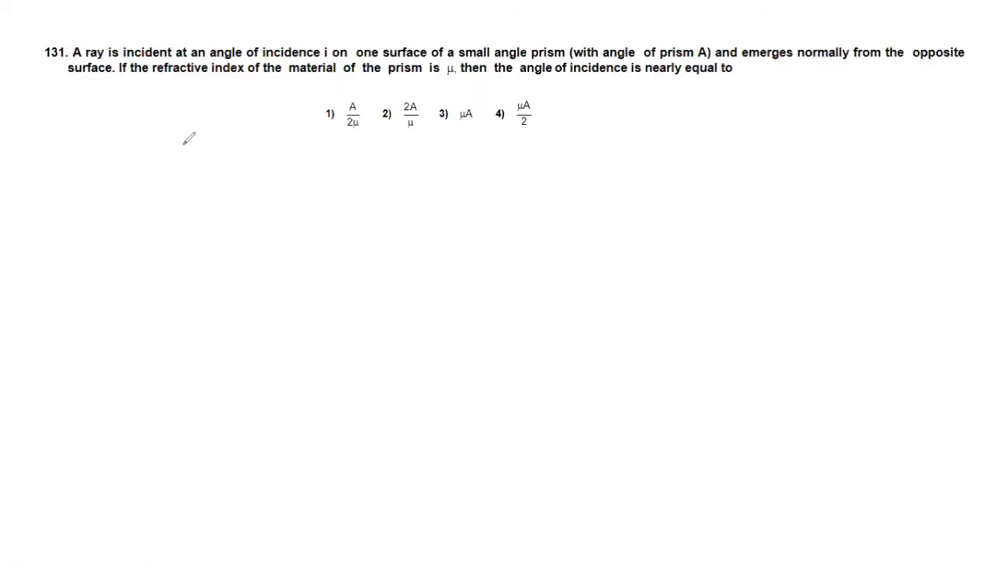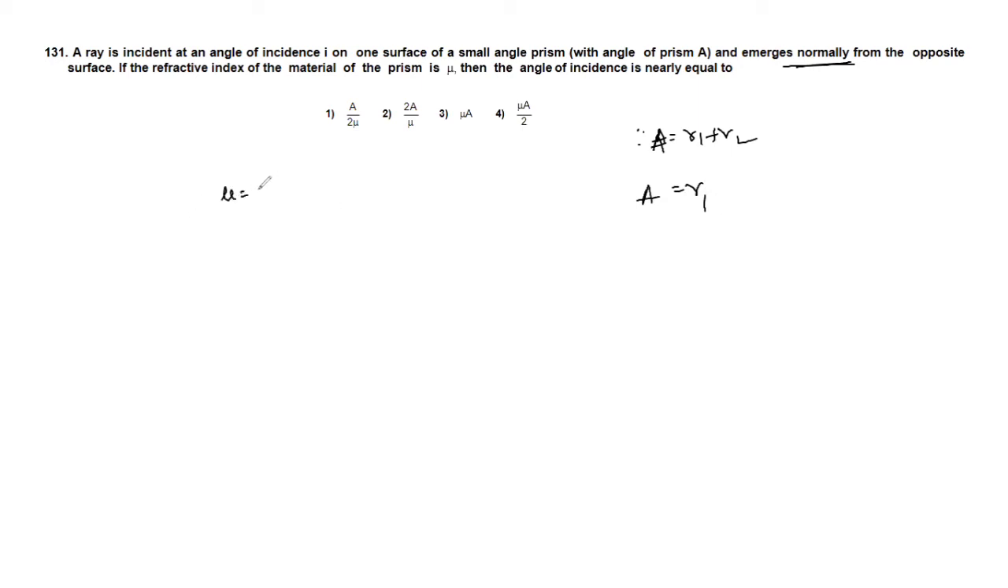A ray is incident at an angle of incidence I on one surface of a small angled prism and emerges normally from the opposite surface. If the refractive index of the material of the prism is mu, then the angle of incidence is nearly equal to. So here we know that angle of the prism is nothing but R1 plus R2. These two are the angles of refraction at the two surfaces. But here they are saying that it is emerging out normally, so R2 value will be 0. So A is equal to R1.